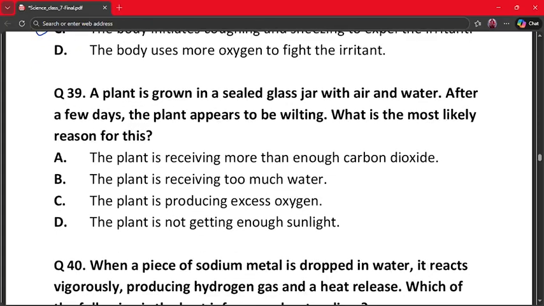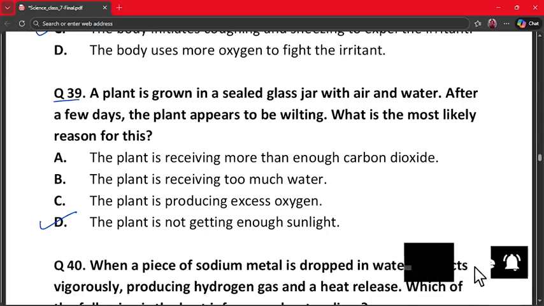Our next question is question number 39. A plant is grown in a sealed glass jar with air and water. After a few days, the plant appears to be wilting. What is the most likely reason for this? A. The plant is receiving more than enough carbon dioxide. B. The plant is receiving too much water. C. The plant is producing excess oxygen. And D. The plant is not getting enough sunlight. The correct answer is option D. Sunlight is needed for photosynthesis, and without it, food is not made. So the plant wilts. Hence option D is the correct answer.